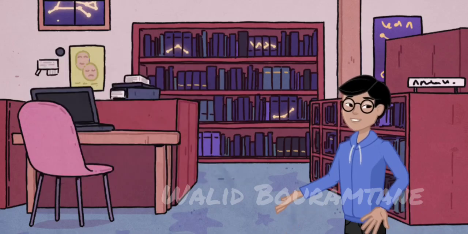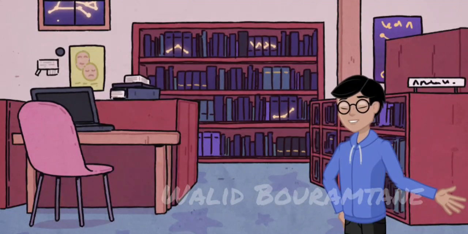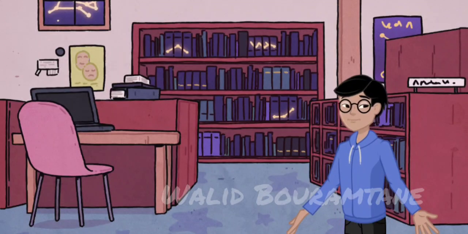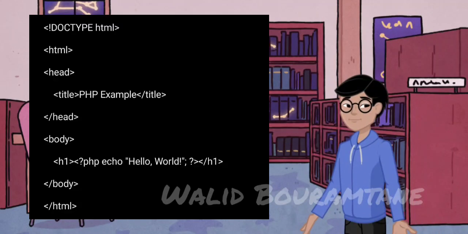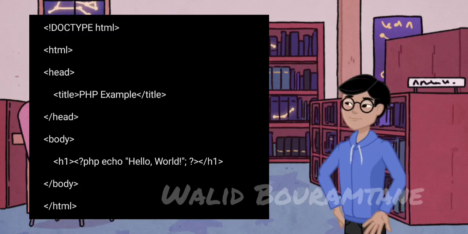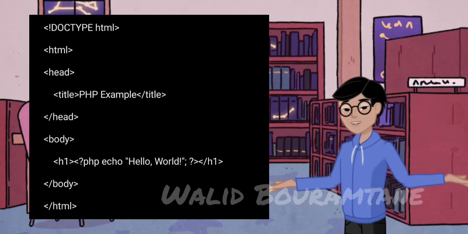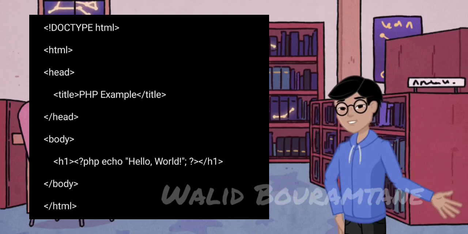PHP, Hypertext Preprocessor, is a widely used open-source server-side scripting language designed for web development. It's particularly known for its capability to embed directly into HTML, making it a powerful tool for creating dynamic web pages. Let's dive into how PHP works with detailed examples. Embedding in HTML. PHP can be embedded directly within HTML code, enabling dynamic content generation. In this example, the PHP tag echoing "hello, world" outputs "hello, world" within an HTML h1 tag.